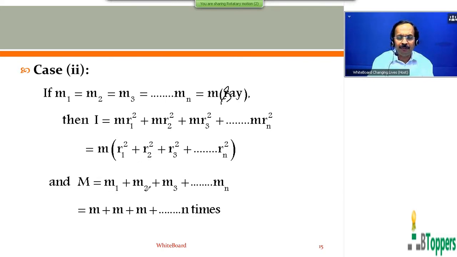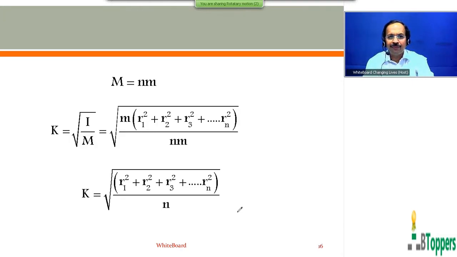Total mass of the system is all the mass of the N particles, which you can write as M1 plus M2 plus M3 up to Mn. Those who want to write the notes, you can take a pause and please finish writing the notes up to this step. I'd like to show the continuation to this. So we can write capital M equal to small n into M. Capital M is the total mass of the system of N particles.